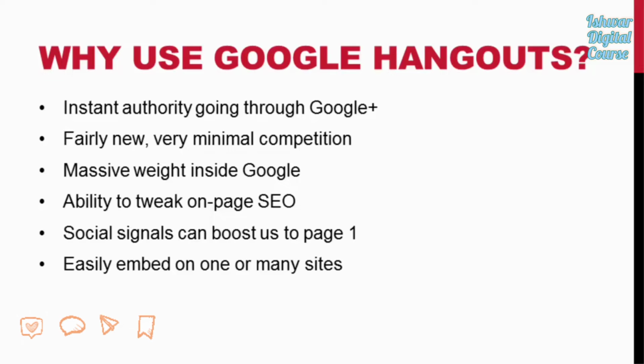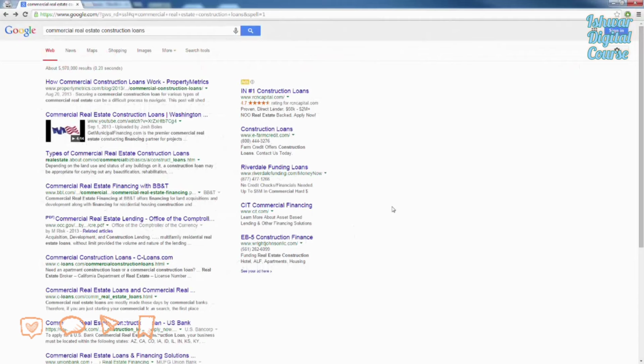We can use different social signals to boost to page 1 in no time, like Fiverr, which I'll go through here in just a little bit. Of course, we have the opportunity to go viral by being embedded on one or many different sites with our unique link. And of course, we have the ability to tweak our on-page SEO once we are finished. Now, just let me show you an example here.